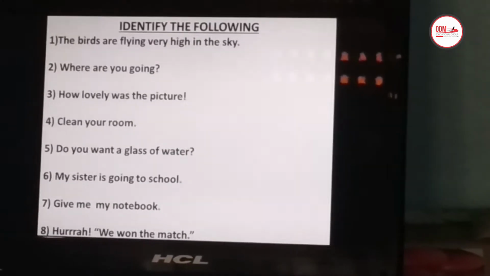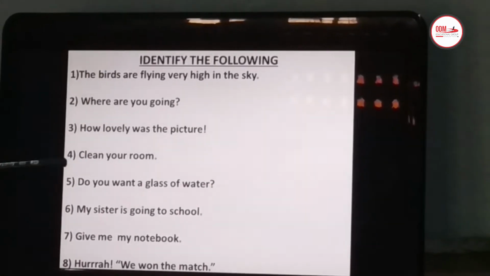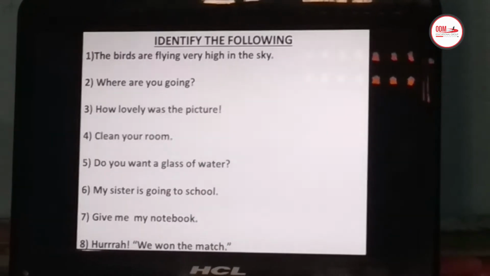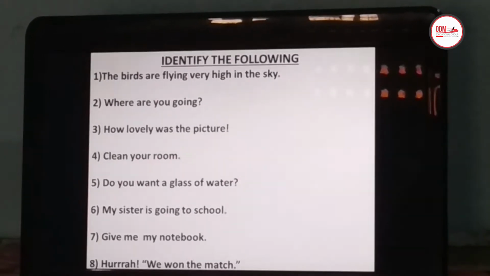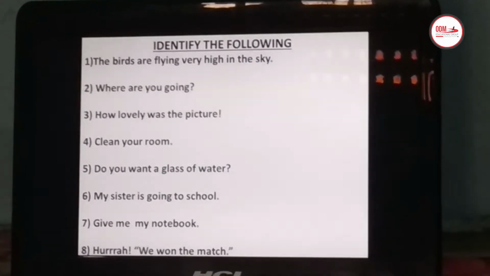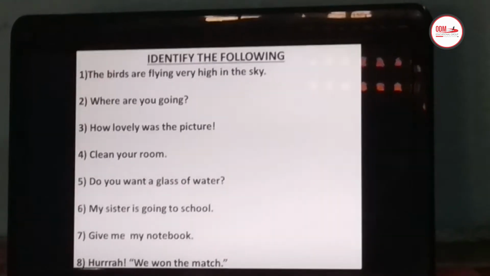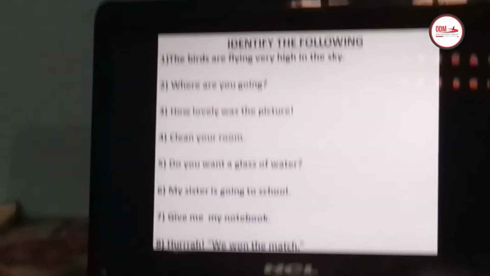Now what are they? They are different kinds of sentences with different kinds of punctuation marks. Somewhere there is a full stop, somewhere there is a question mark, or somewhere there is an exclamatory mark. So what do they tell us? They tell us that they are different kinds of sentences.